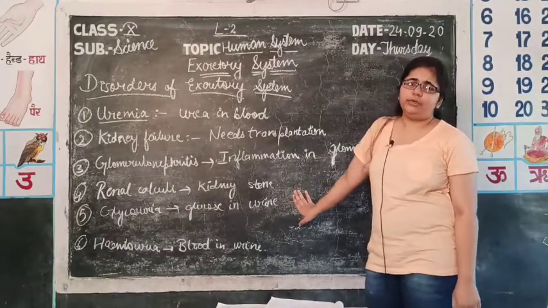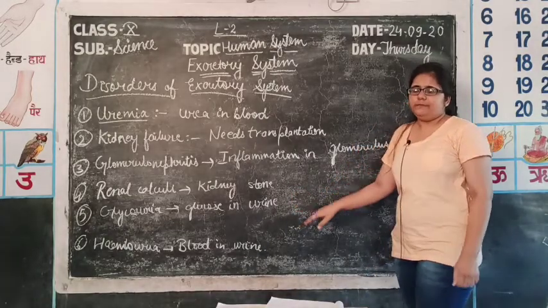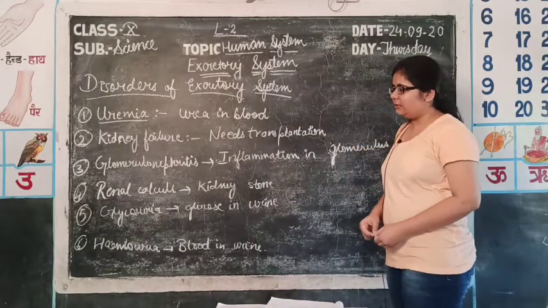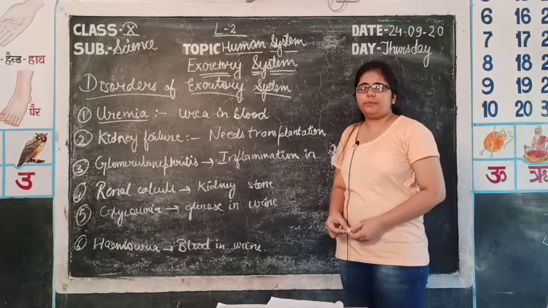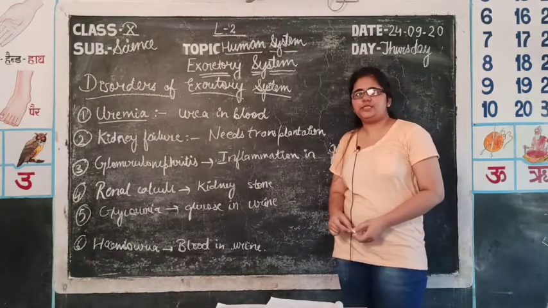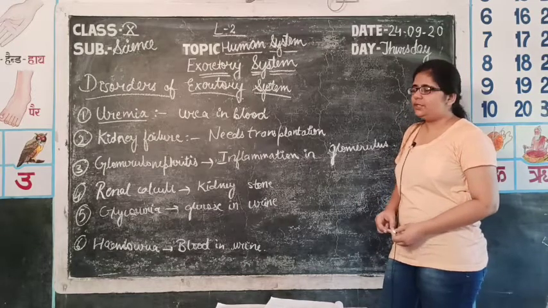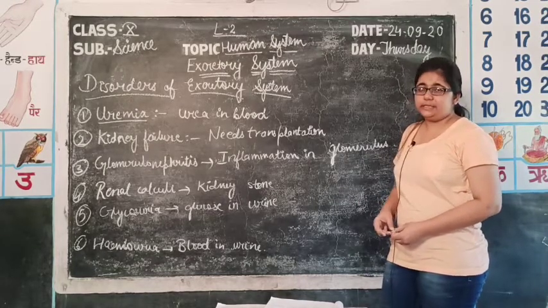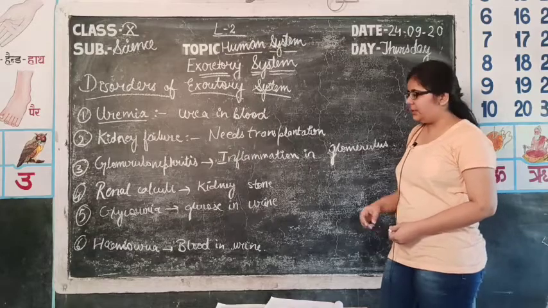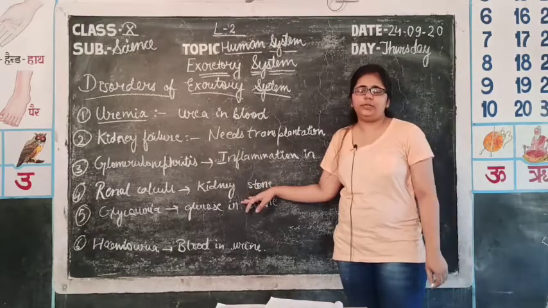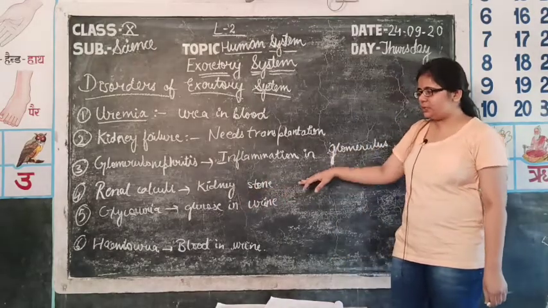Then the fourth one is renal calculi. I have told you that renal is the term which is used for kidney and calculi are the structures made up of calcium phosphate and calcium oxalates. These are the insoluble masses present in the body. If they increase, then it leads to stones in the kidney. So, renal calculi in common terms are known as kidney stones.